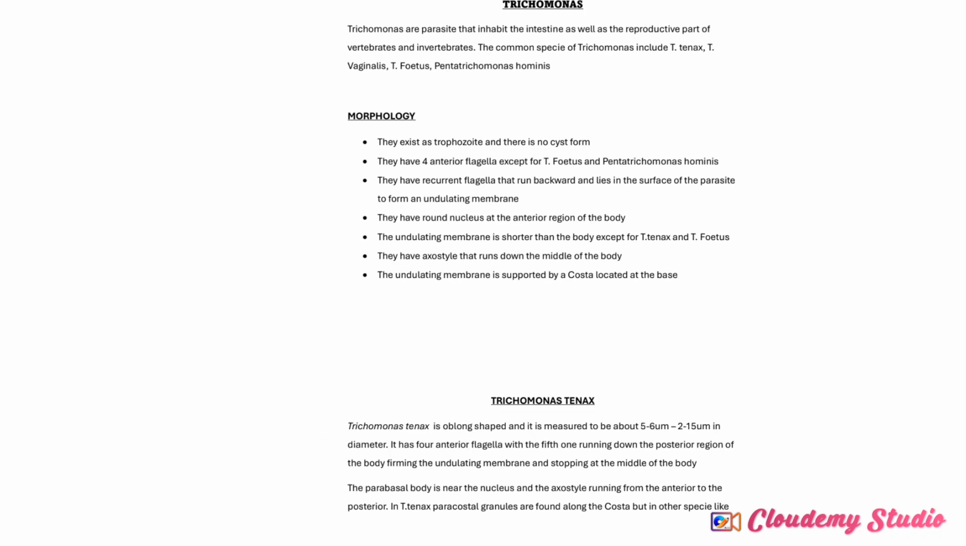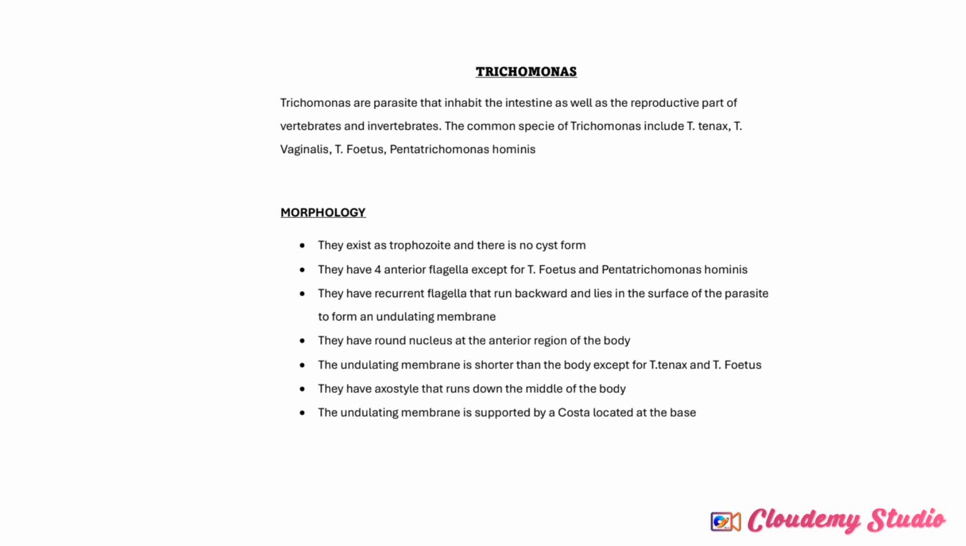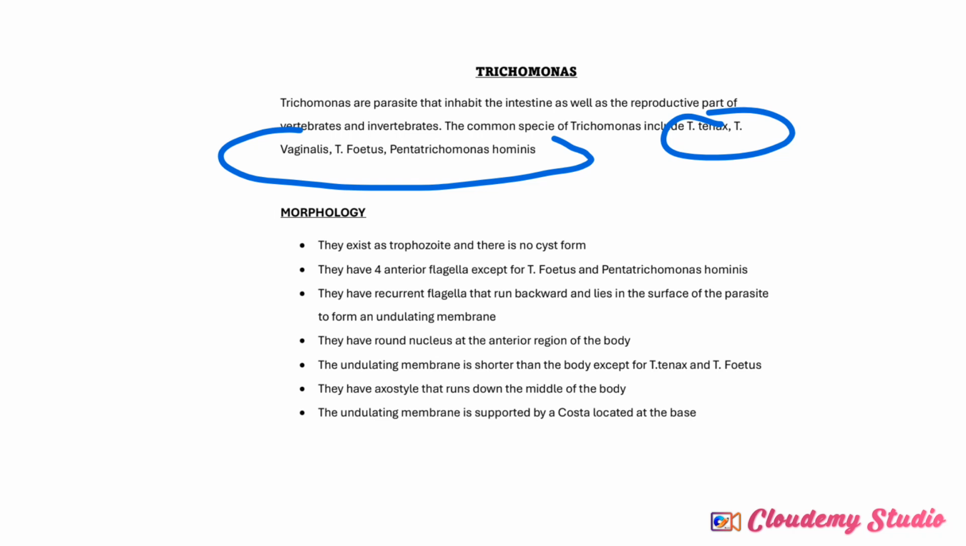Trichomonas are parasites that inhabit the intestine as well as the reproductive parts of vertebrates and invertebrates. The common species of Trichomonas include Trichomonas tenax, Trichomonas vaginalis, Trichomonas foetus, and Pentatrichomonas hominis. These are common members of the Trichomonas. Let's talk about the general morphology of this group of animals.